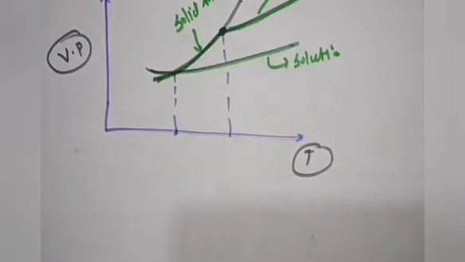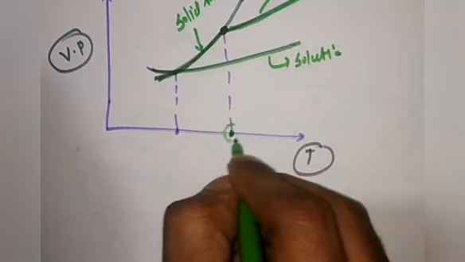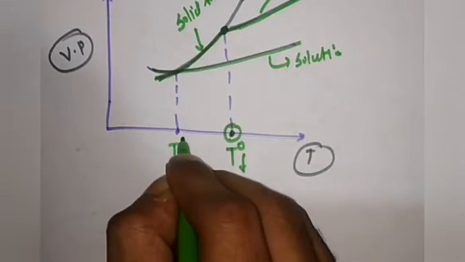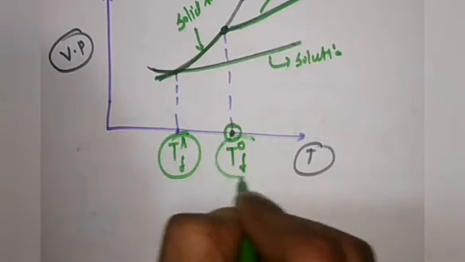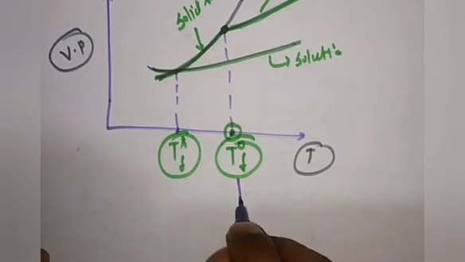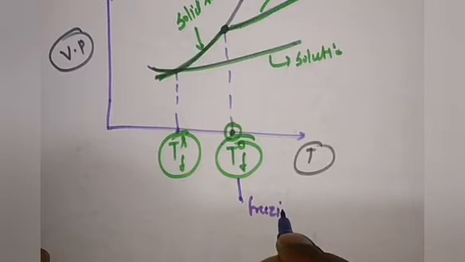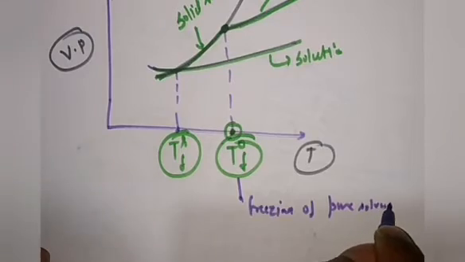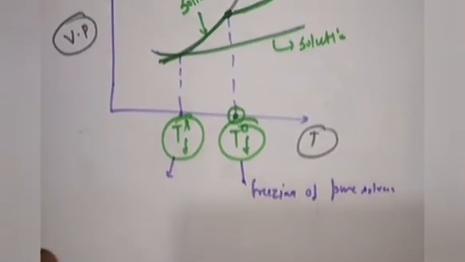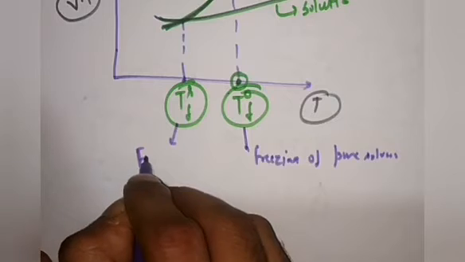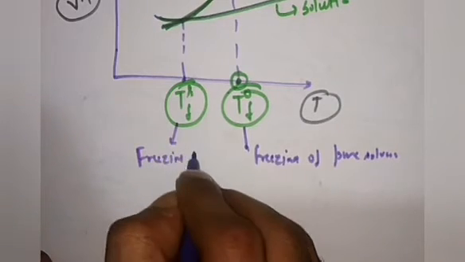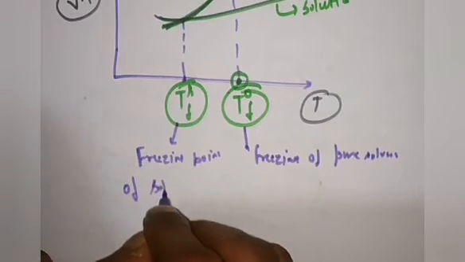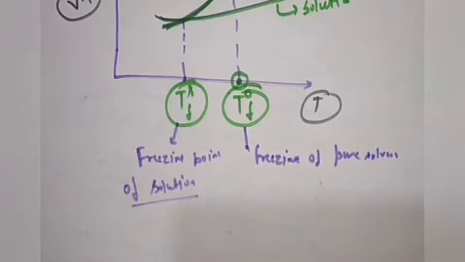Okay. After addition of a non-volatile solute. Just understand one thing, I am just assuming it, this is T naught F and this is TSF. T naught F is the freezing point of the pure solvent, and TSF is the freezing point of the solution.